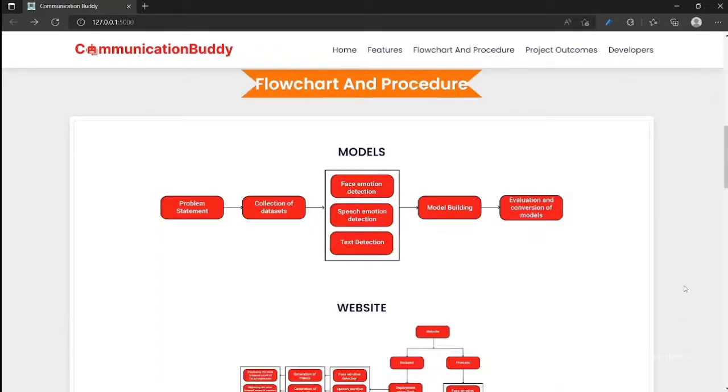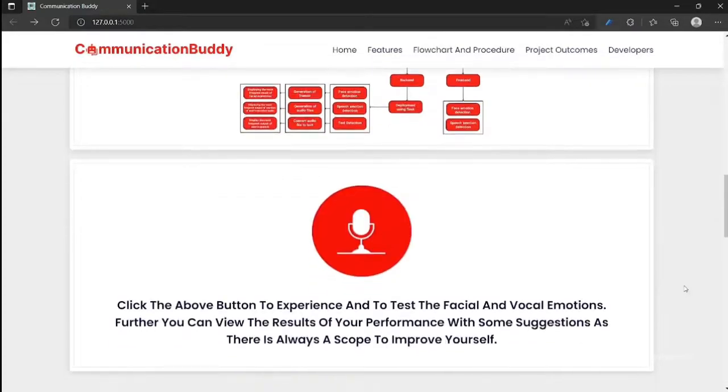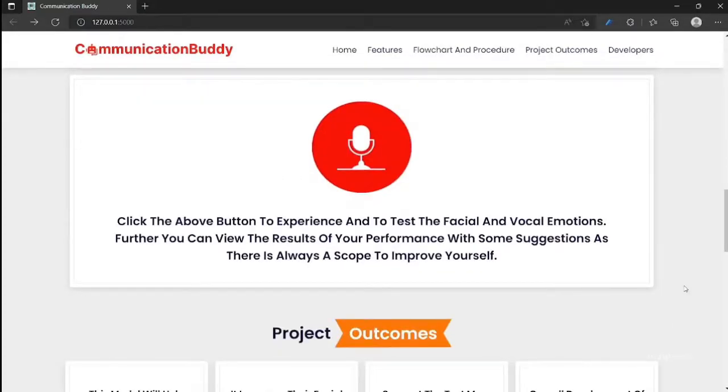This is the flowchart and the procedure that we have developed for our project, Communication Buddy. The first one is the flowchart for the models. The second one is the flowchart for our website that we have created. And the next one is this button. When the user clicks this button, he can experience the facial and the vocal emotions while clicking.